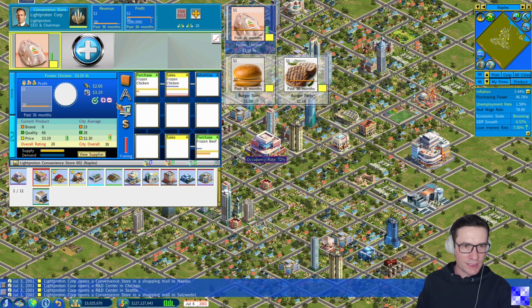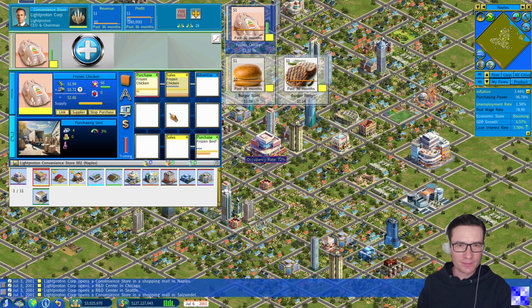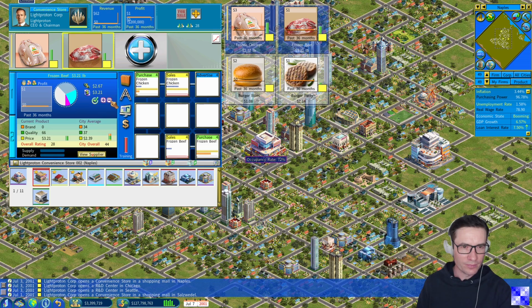For frozen chicken, now we see that our freight costs are hurting us a little bit. It could be lower if we produce it locally and we could have a higher margin, but we will accept that for the moment. Frozen beef. Here we probably will not be able to compete efficiently. Let's keep it at that.